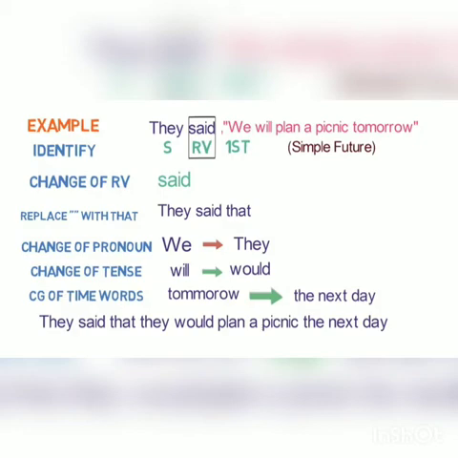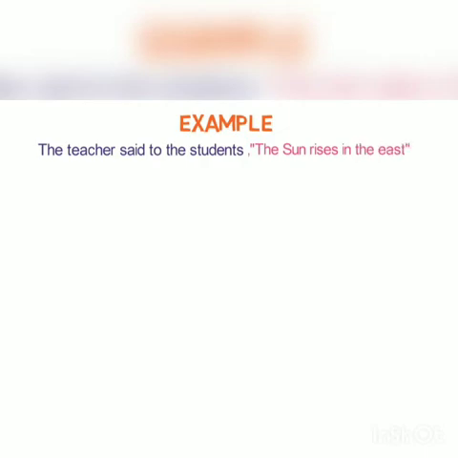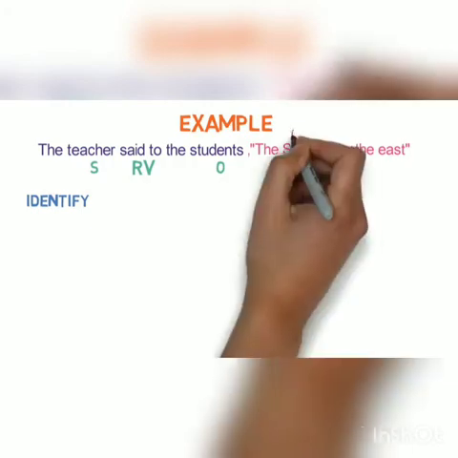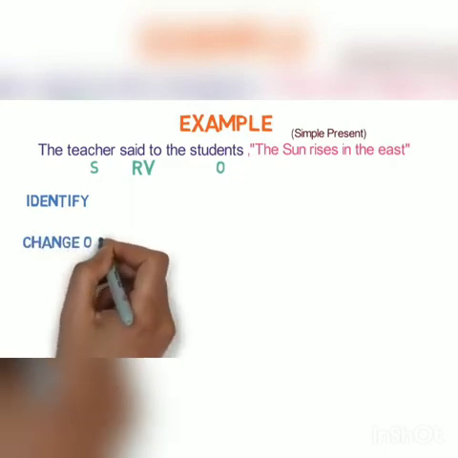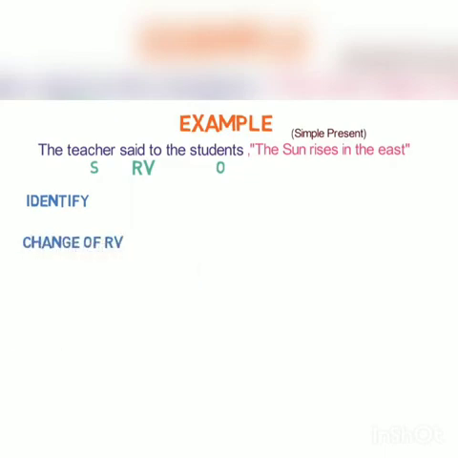Let's look into next example. The teacher said to the students, the sun rises in the east. First step is of identification. Here teacher is the subject, students is the object, said is the reporting verb, and as said is in past form, we need to check the tense of reported speech. It is in simple present tense. Second step is the change of reporting verb. As per the workflow we studied, said to will be converted to told.